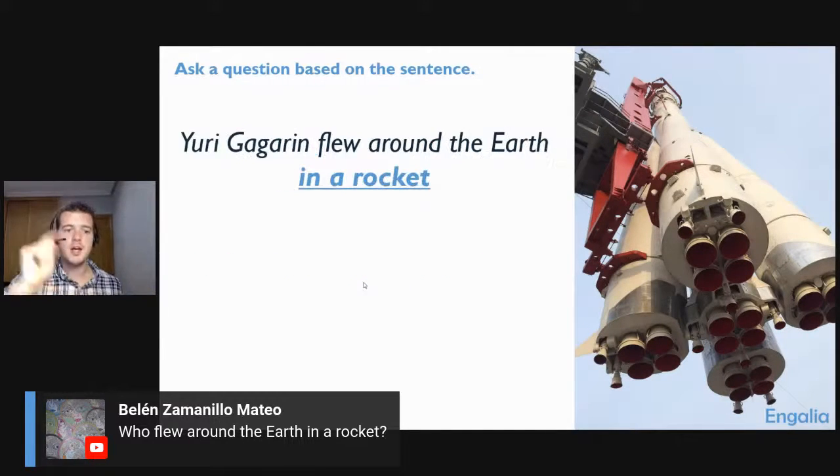Here's the next one. Now we need to ask about this part here. Ooh, this one's tricky. Again, I'm trying to trick you today. I'm not trying to make it easy for you. I want it to be difficult. But let's see. So Yuri Gagarin, or Yuri, flew around the Earth in a rocket. How do we ask about the in a rocket part? So we need to ask about the method. We need to ask about the manner that he did it. I almost told you. The way that he did it. I almost told you the answer. So let's see. What can we say?